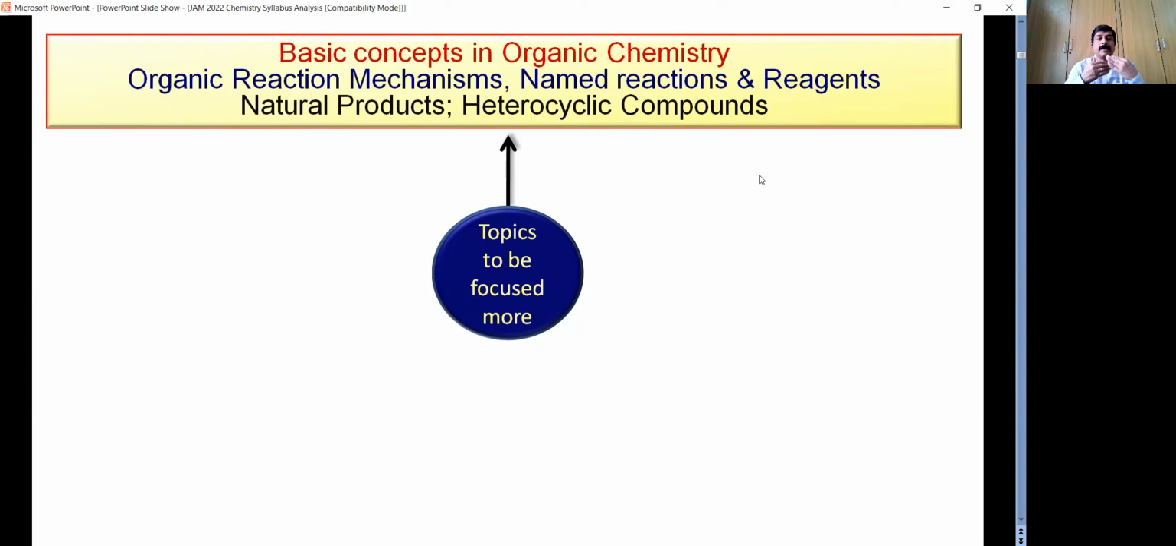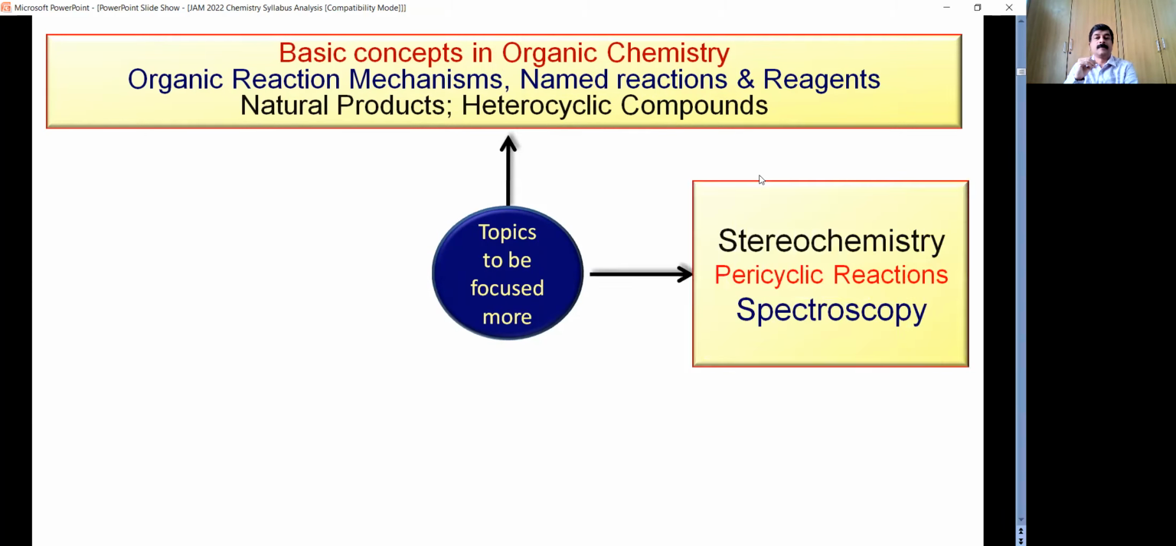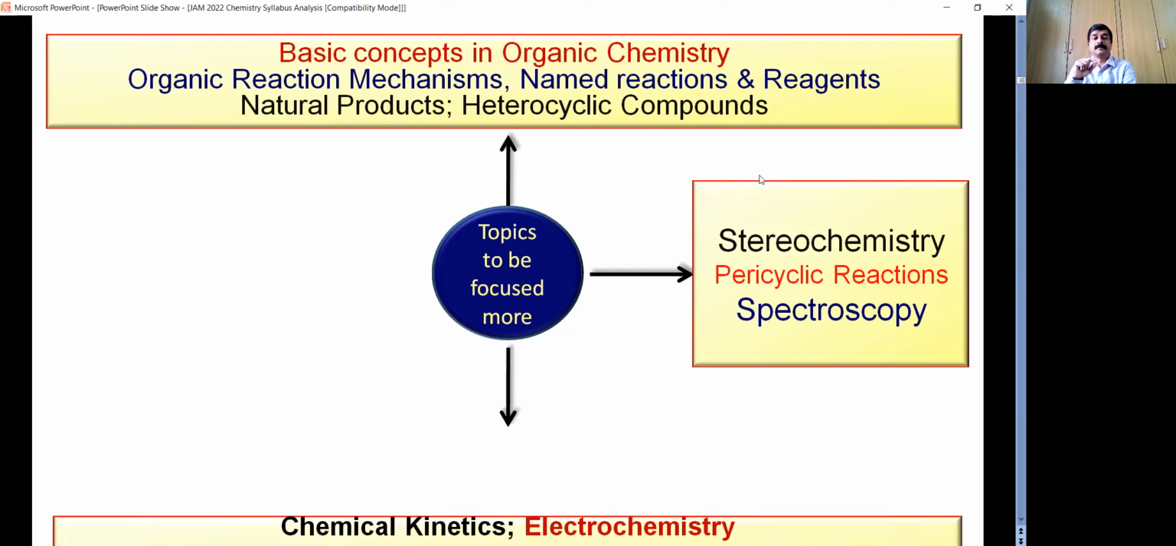So in organic chemistry, basic concepts in organic chemistry, organic reaction mechanisms, that includes named reactions and reagents, natural products, heterocyclic compounds. And you have special topics like stereochemistry, pericyclic reactions, and spectroscopy. These are the major chapters in organic chemistry.